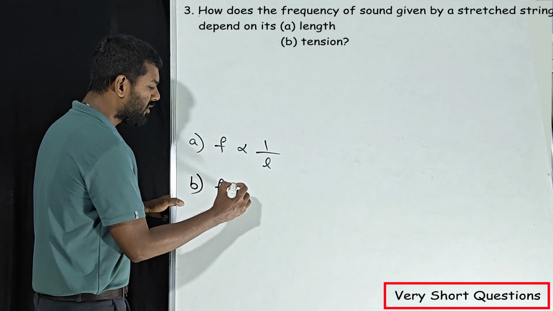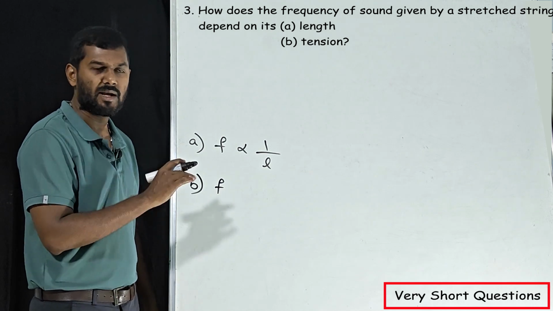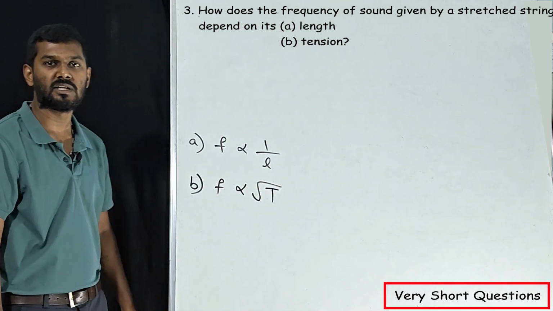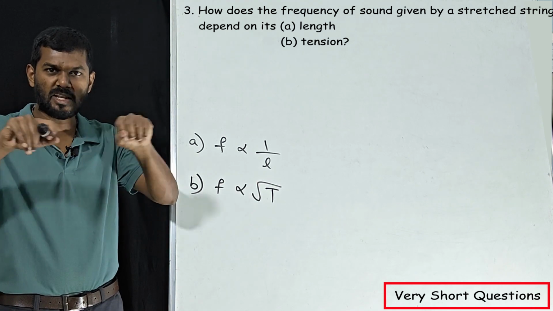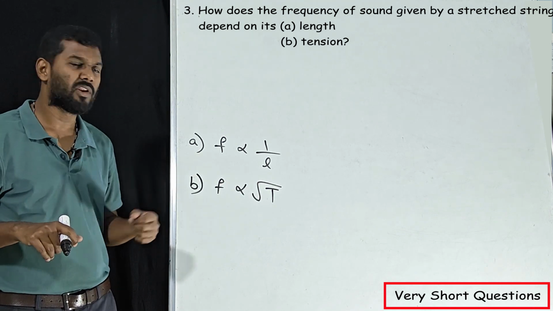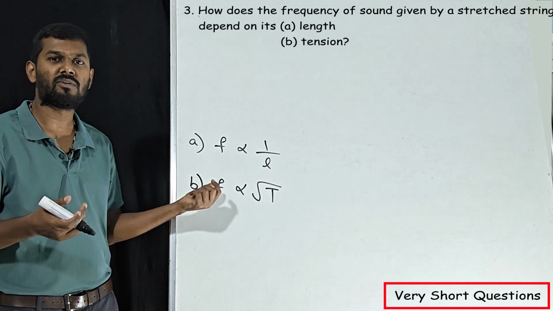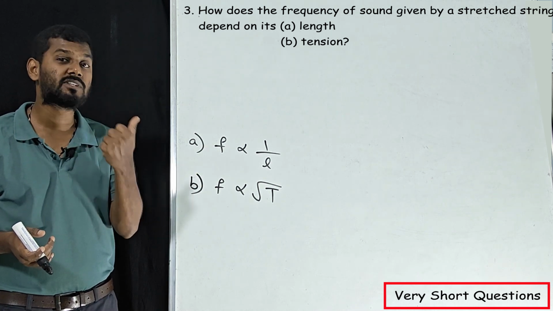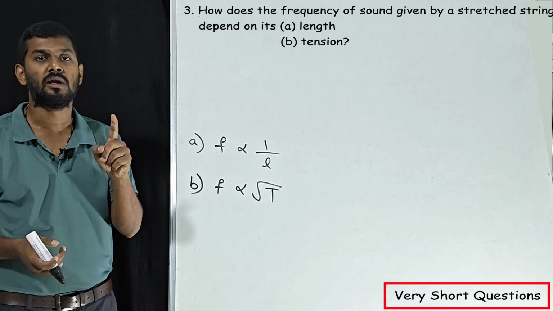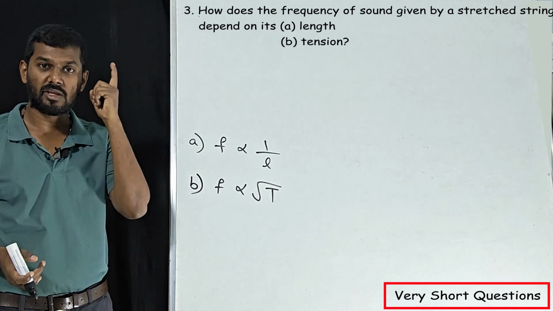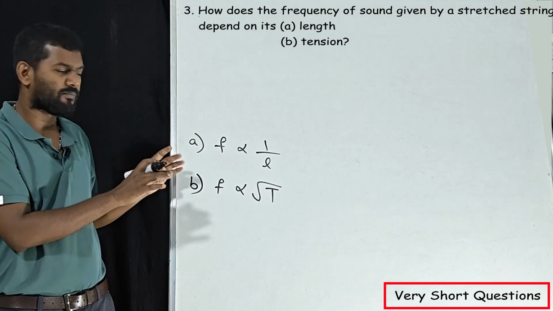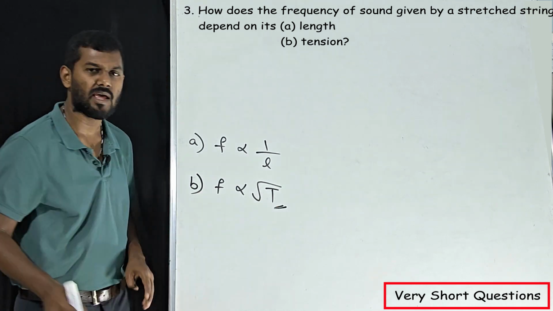We know one formula we have learnt in concept, correct? Frequency is directly proportional to the tension. If the tension of the wire is more, then frequency will be increased. Frequency is a factor which affects the characteristic. Which characteristic is that? That is pitch. So if frequency increases, pitch also increases. Keep this in mind. This is what we have learned in concept. These are the basics. Now this is our final answer.